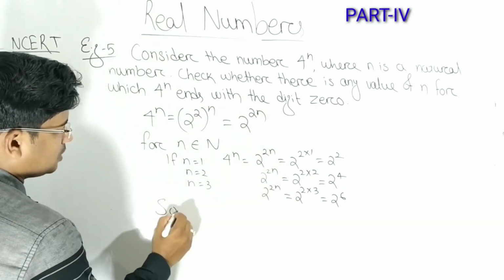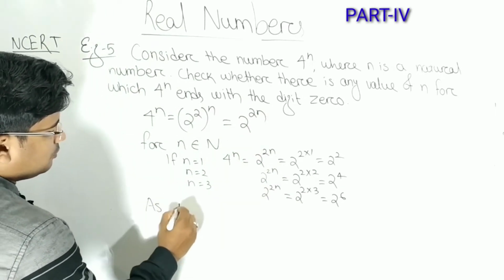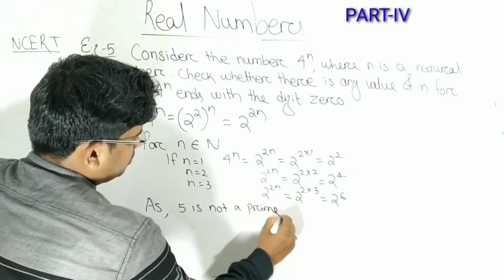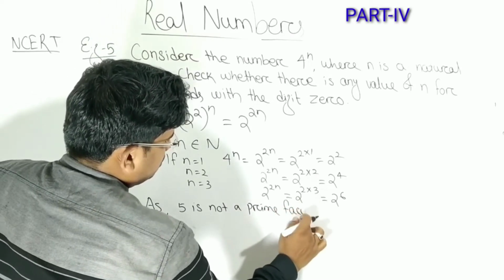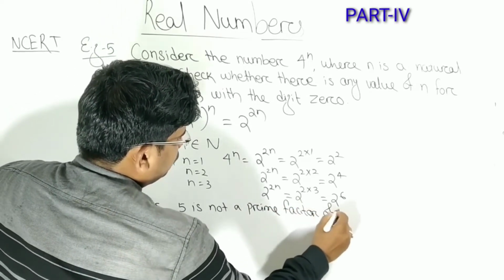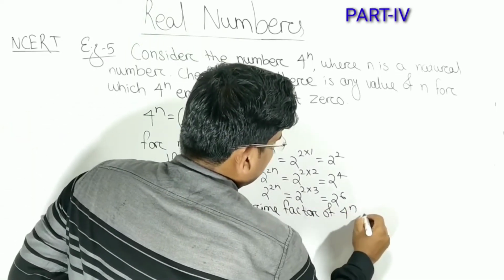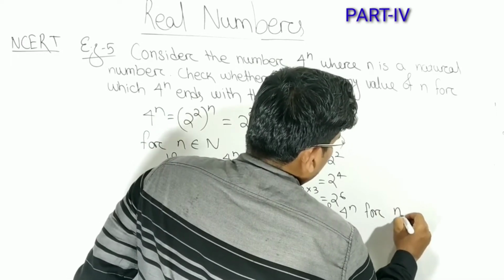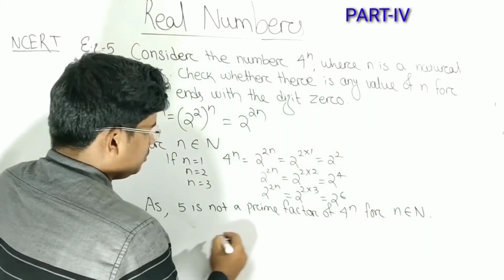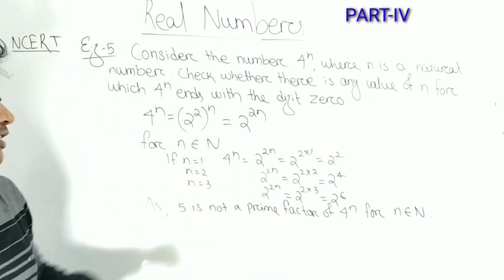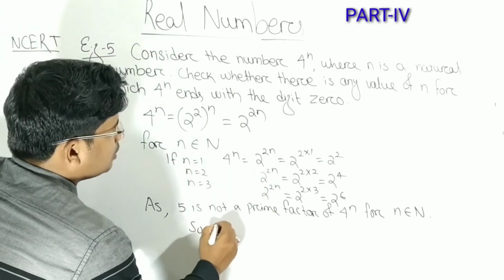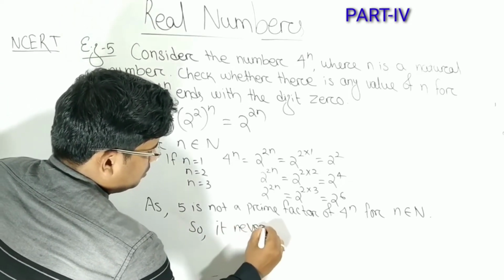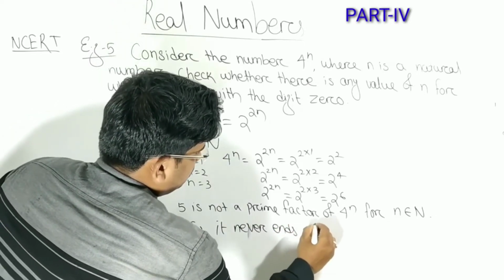So we write that 5 is not a prime factor of 4 to the power n for any natural number n. For n belonging to any natural number, 5 is not coming as a prime factor, so it never ends with 0.